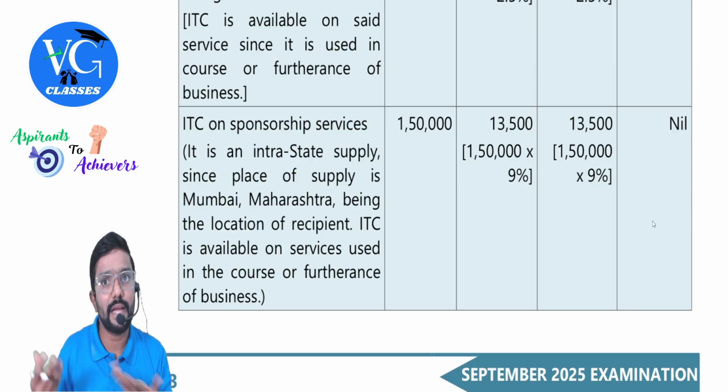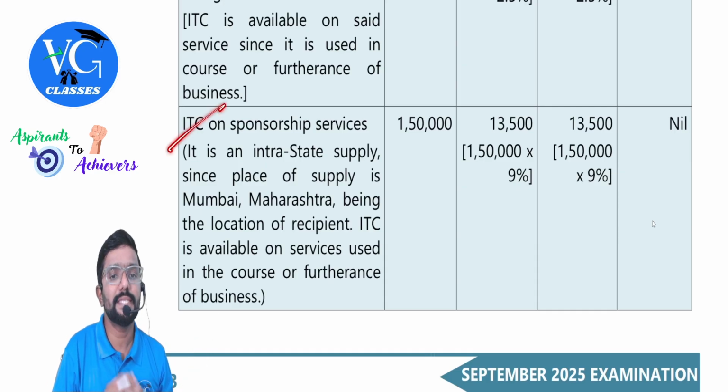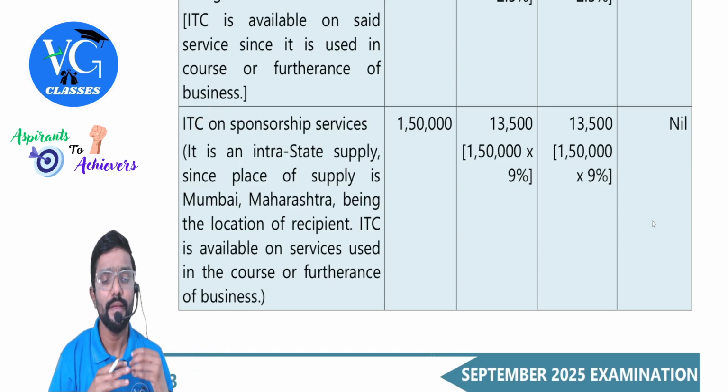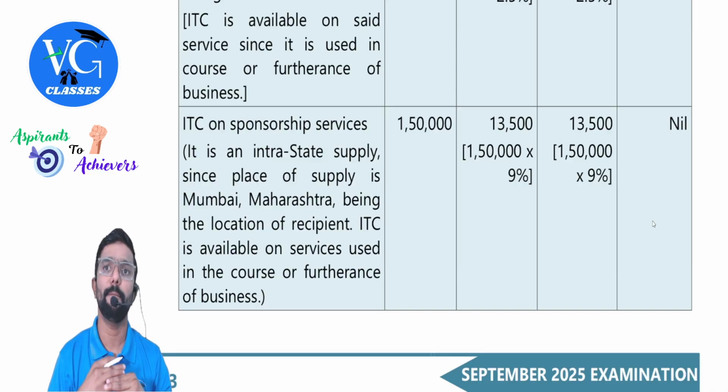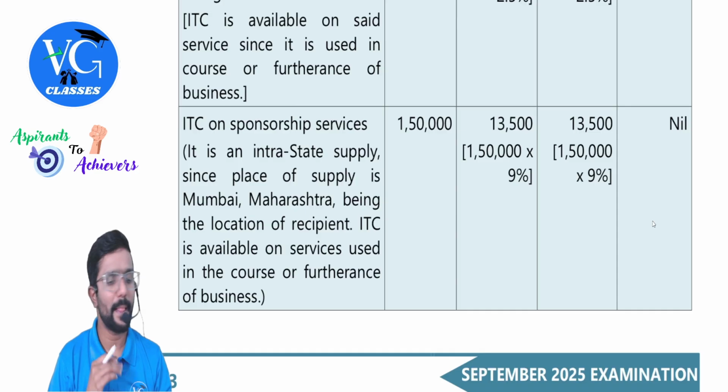Is it also an input tax? Yes. Because for a recipient, it is an input tax. Supplier would have collected and remitted to the government. ITC on sponsorship services. It is an intrastate supply since place of supply is in Mumbai, Maharashtra, being the location of recipient. ITC is available on services used in the course or furtherance of business. You can also tell RCM is not applicable in this case. Clear? Yes.